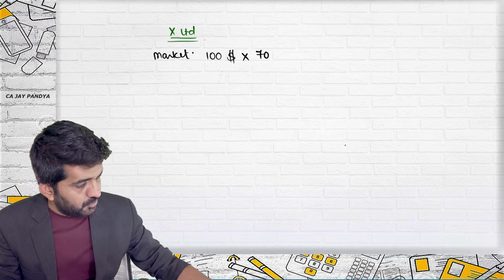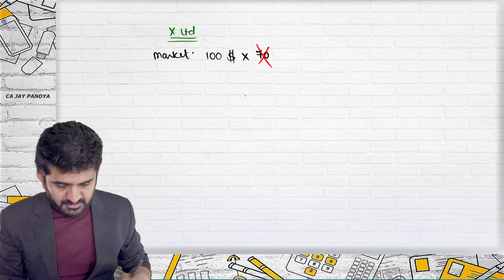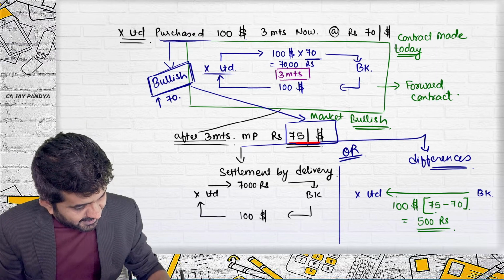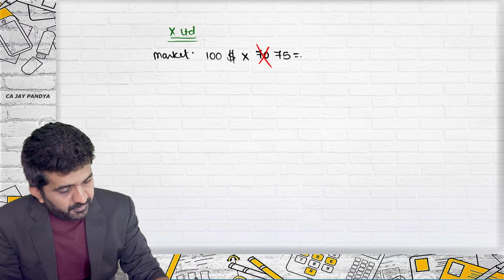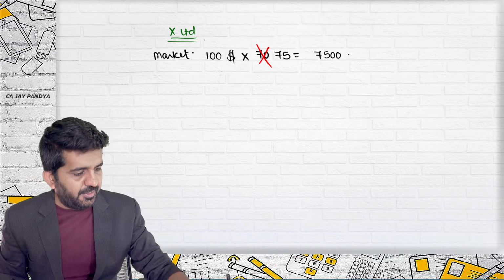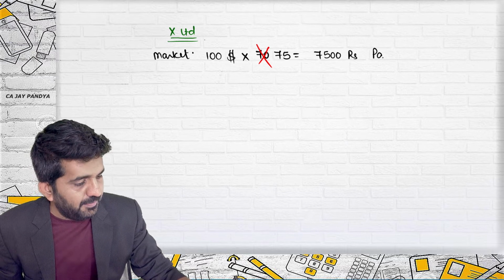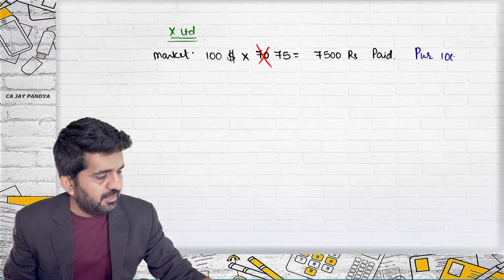Not 70 rupees. In the market, it is not available at 70 rupees. In the market, it is available at 75 rupees. Is it all right? So, 7,500 rupees will be paid for purchasing $100.